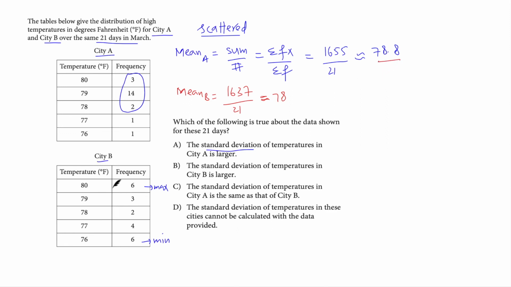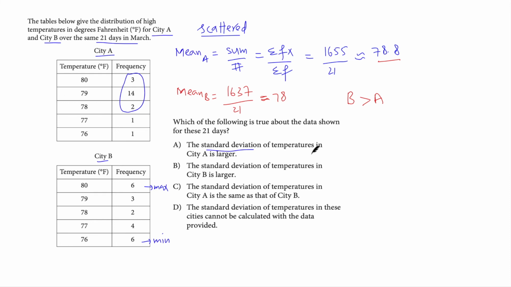Now, if you evaluate city A, most of the values are close to the mean, 78.8. Whereas if you look at city B, we have got only 2 values at 78. And then the rest of the values are scattered. That means the standard deviation for B is greater than for A. Sorry, it's A. Now let's have a look at the option choices.